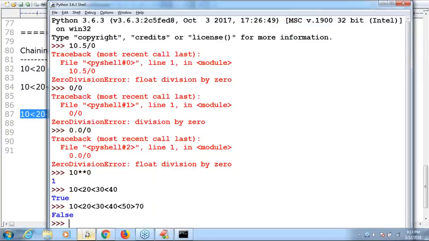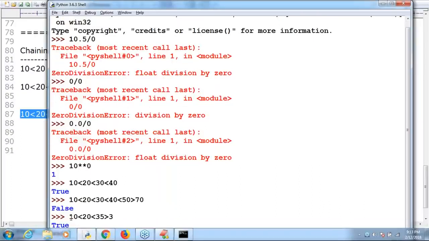Now, let me execute this. Can you please observe 10 less than 20, less than 35, greater than 3. Are you getting it? True, because all the conditions are satisfied. That's why true is the answer. Clear? I hope so. Okay, that's all, sir.